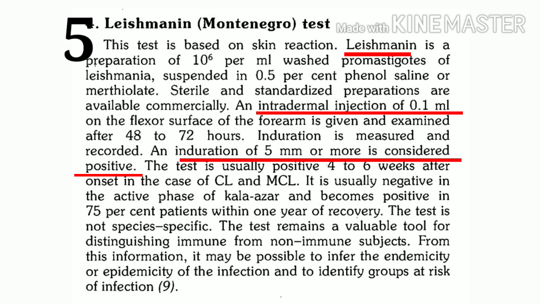Now let's come back again to the Leishmanin test. We said induration of 5 millimeter or more is considered positive. This test usually becomes positive 4 to 6 weeks after onset of disease in cutaneous leishmaniasis and mucocutaneous leishmaniasis. I am saying only cutaneous and mucocutaneous.